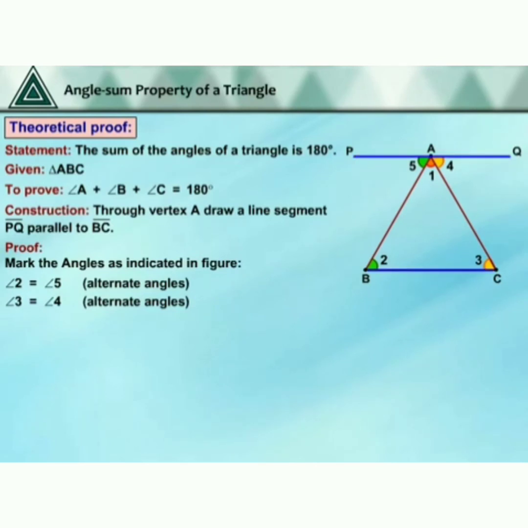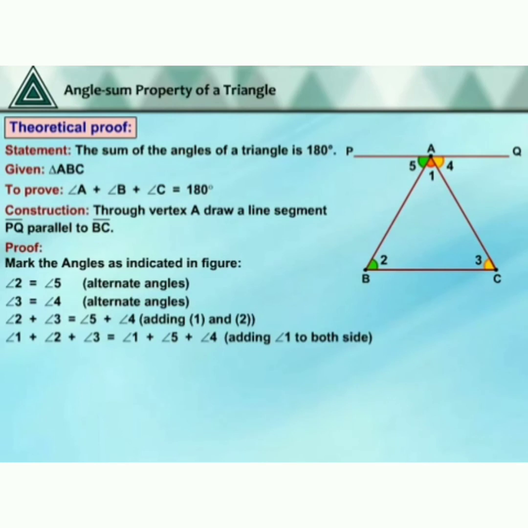Then angle 2 plus angle 3 is equal to angle 4 plus angle 5. Here we add angle 1 to both sides: angle 1 plus angle 2 plus angle 3 equals angle 1 plus angle 5 plus angle 4.